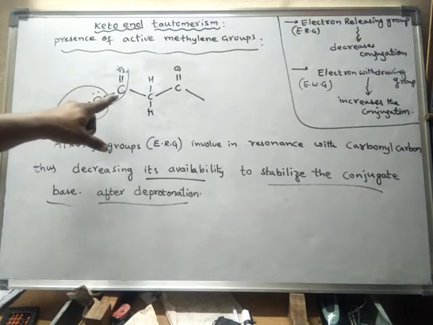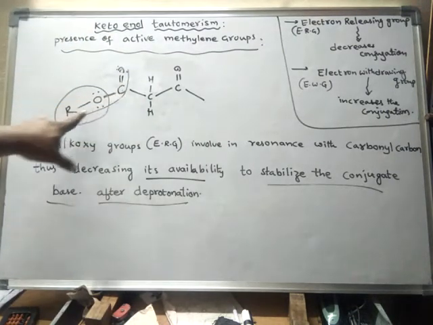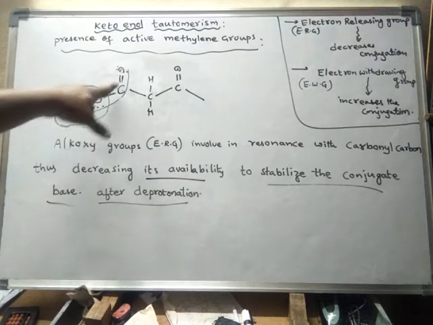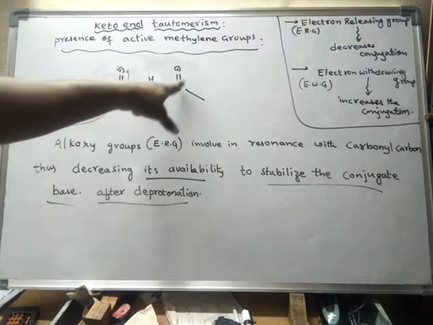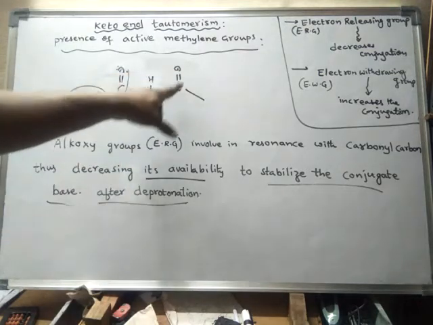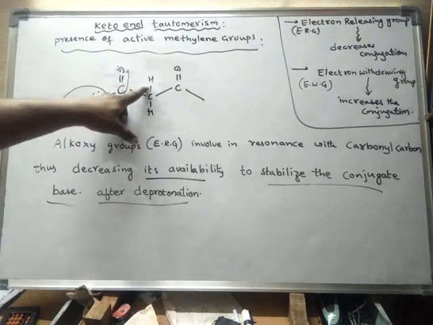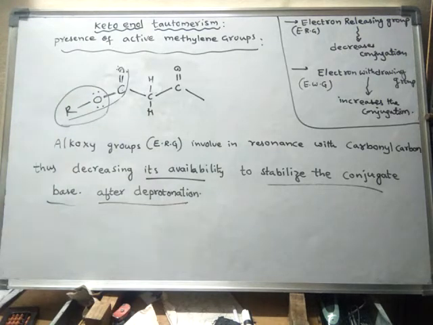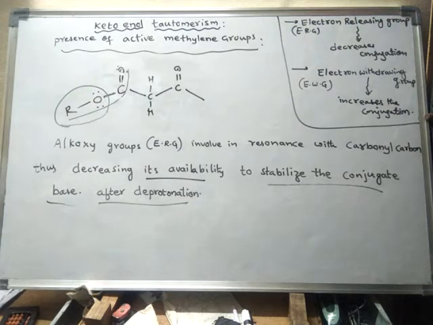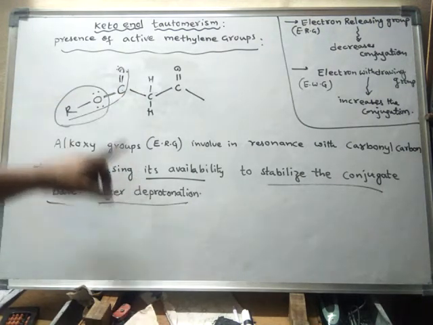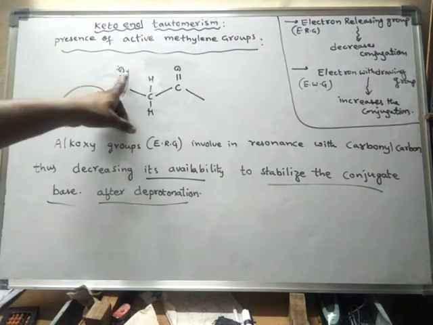But here, as this carbon is already involved in the conjugation with this alkoxy group, it is not available for the subsequent conjugation of this chain. Hence, this hydrogen is not removed in the form of H plus ion. So deprotonation does not take place. If deprotonation does not take place, what happens?